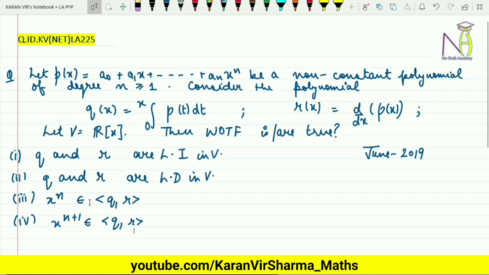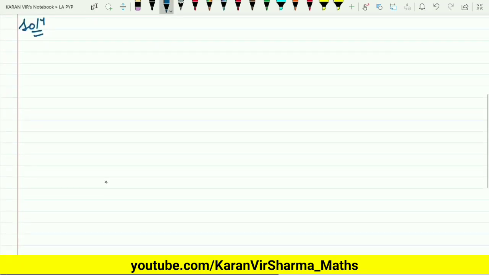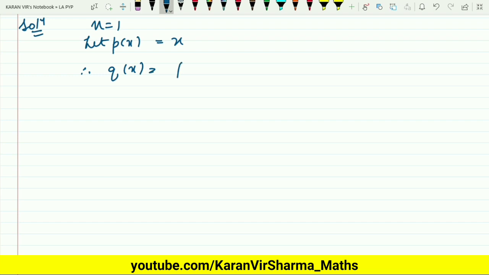then x to the power n belongs to the span of q and r; and x to the power n plus 1 belongs to the span of q and r. Let us consider n to be equal to 1. If n is equal to 1, let the polynomial be equal to x. Then what will be our q(x)? q(x) is the integration from 0 to x of t dt. So this is t square upon 2 from 0 to x, which comes out to be x square by 2. Now we have to calculate r(x).